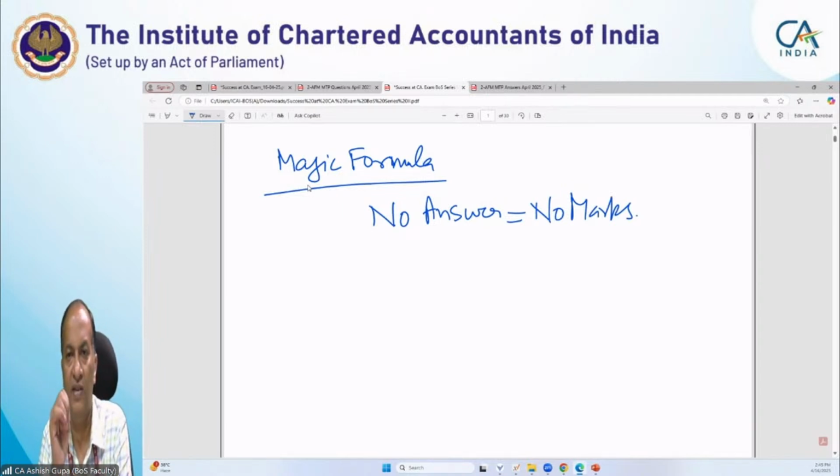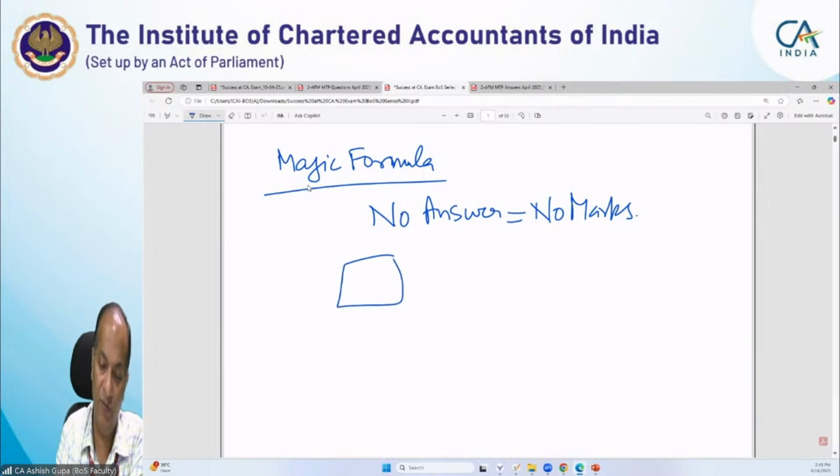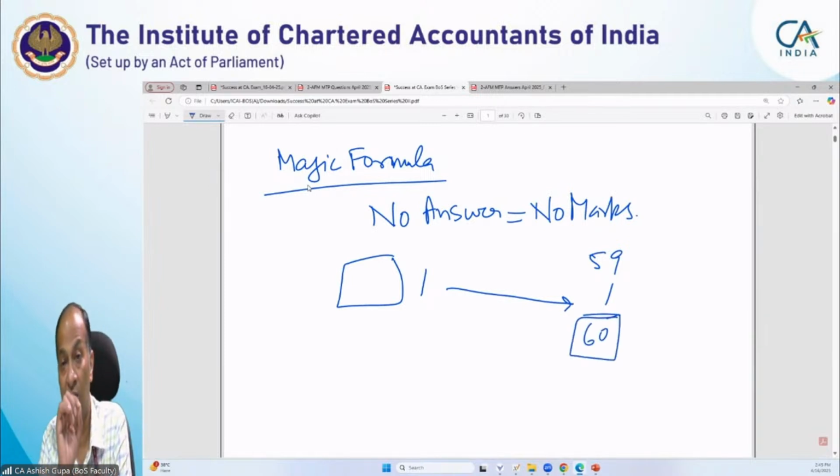My request to you, please attempt that question as well, because sometimes even a small part can give you some marks, and that can help you to even pass the paper, or even get the exemption. Say your overall score was 59, and if you add this one mark you can get the exemption. So this is very important. Please don't avoid any question.